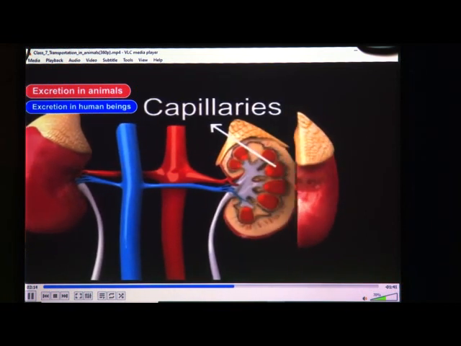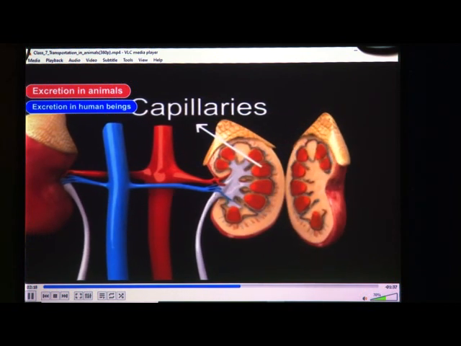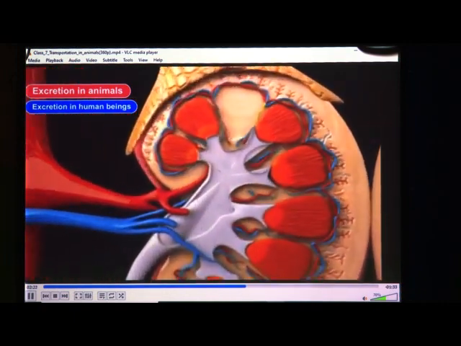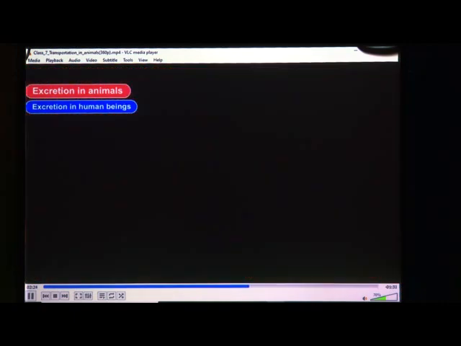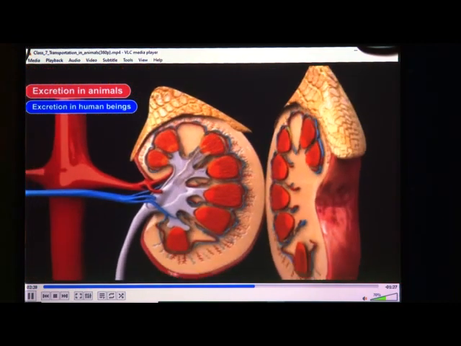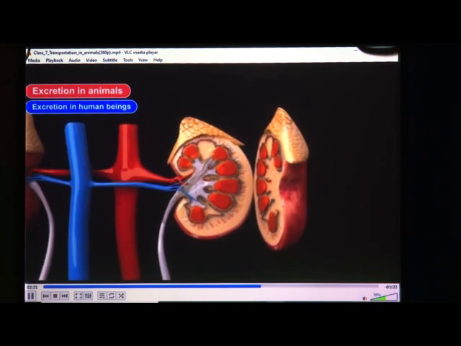Urinary bladder. The urinary bladder is a bag-like structure which has muscles that can contract and relax. The urine that reaches the urinary bladder is stored here and excreted from time to time. Urethra. The urethra is the opening of the urinary bladder and excretes urine.